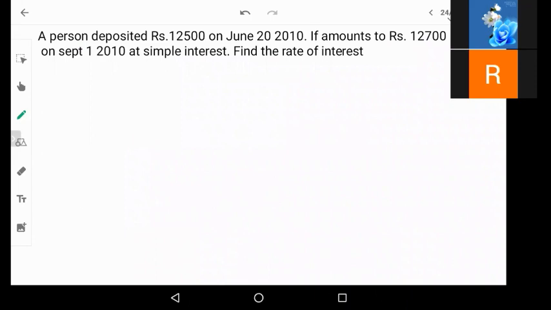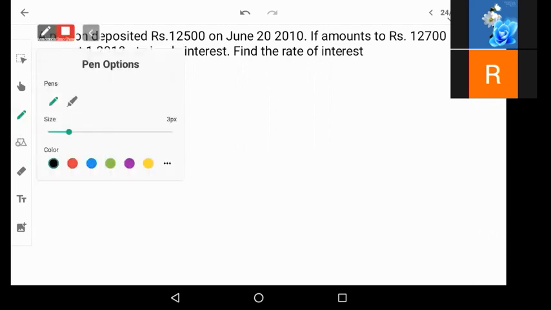Next, a person deposited rupees 12,500 on June 20, 2010. If it amounts to rupees 12,700 on September 1st, 2010 at simple interest, find the rate of interest. Now this is again a rate of interest problem. It's very similar to the previous problem. So let us start solving it directly.